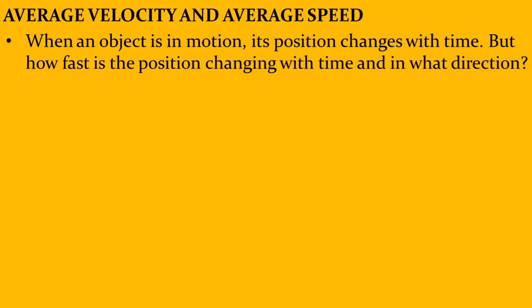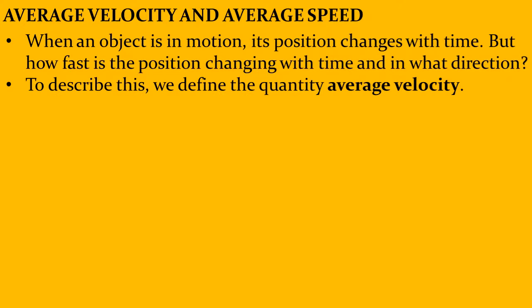Now let's come to the concepts of average velocity and average speed. When an object is in motion, its position changes with time. But how fast is this position changing with time and in what direction? These are the questions that we must now answer.